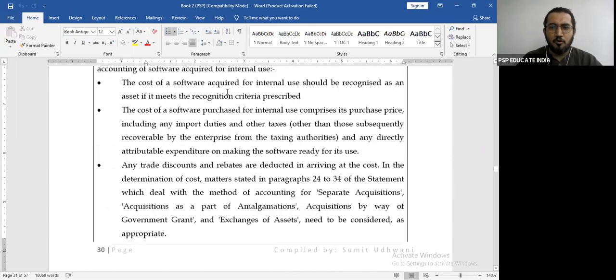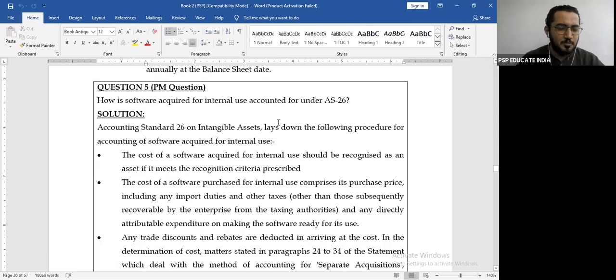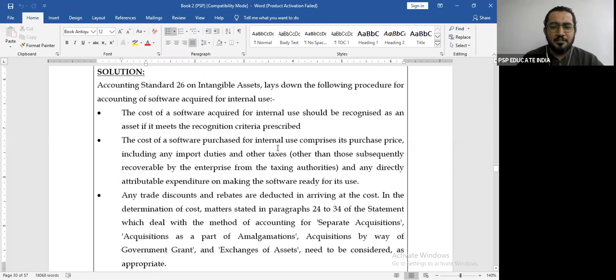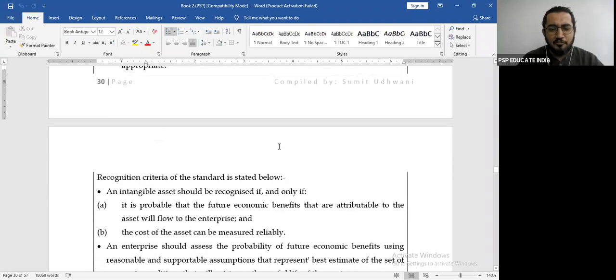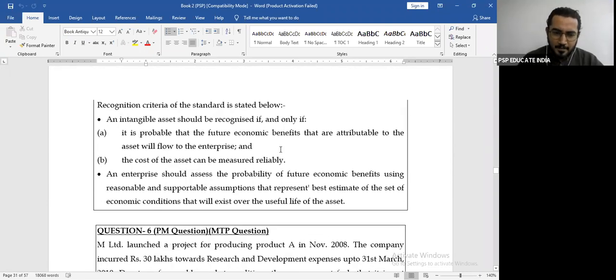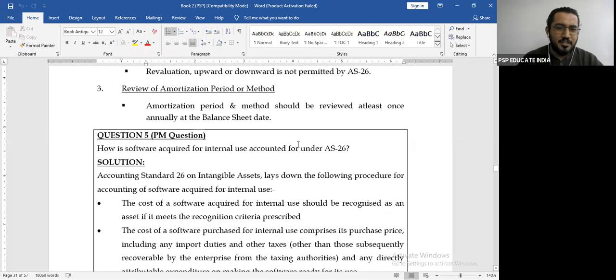So you will have to follow the basic concepts of AS 26 in order to record an intangible asset. First, you will see whether it satisfies the definition criteria. If it does, then you will calculate the cost, and then you will see the future economic benefits, right? Simple question it is, theory question.